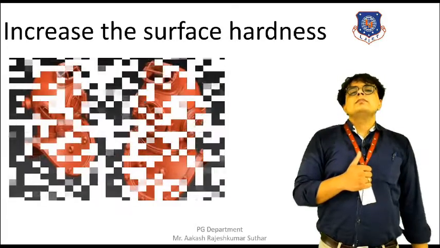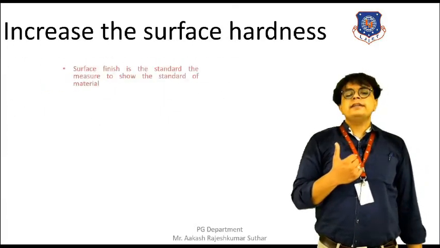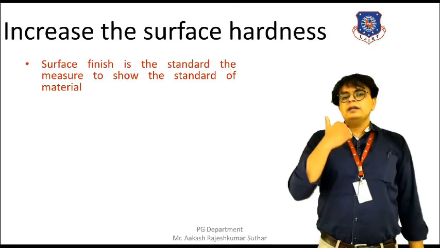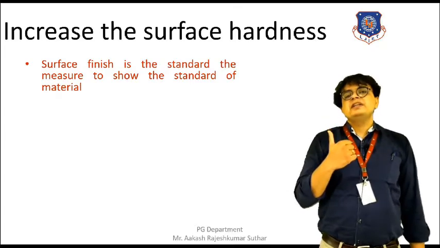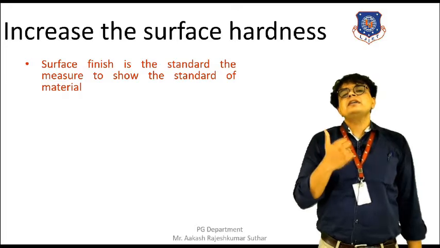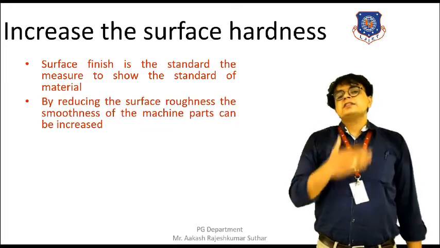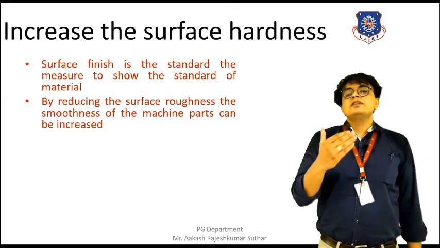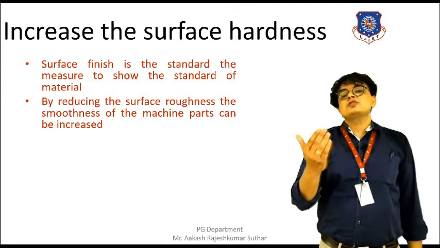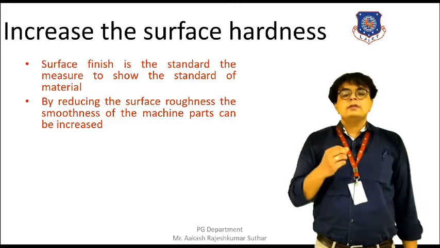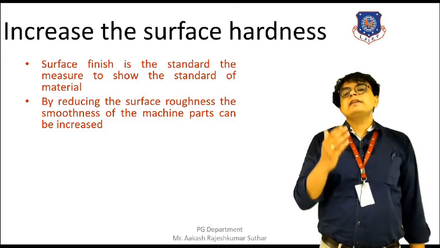Now, discussing more about the surface, the surface finish is a standard to measure the quality of the material. If the surface is rough, then it will be less smooth, and ultimately it will have more wear.